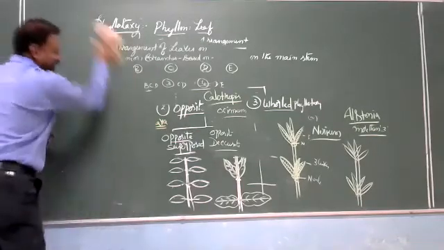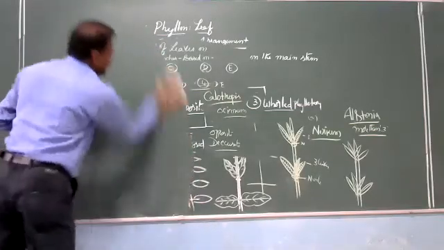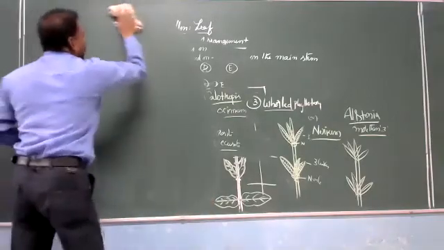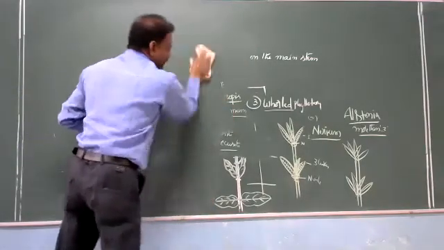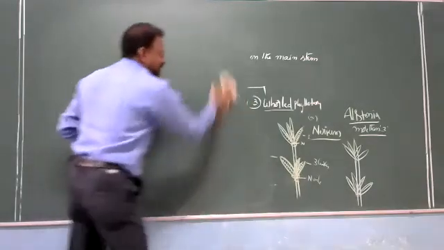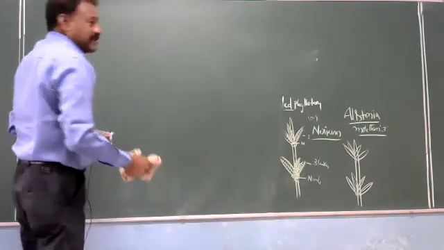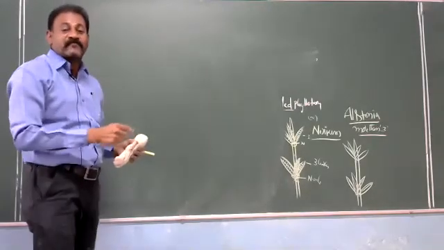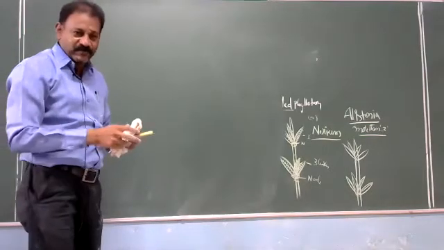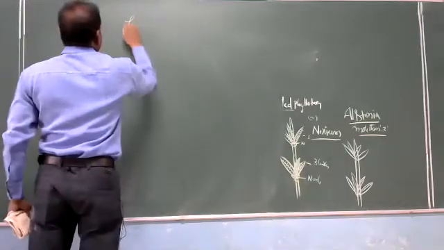Modifications of leaves. The next topic in the leaf we have to study is like root. Apart from their normal functions, they were performing extra additional functions. In the stem, apart from their normal functions, they are also performing additional functions. Like that, leaf also is showing modifications to perform extra functions.